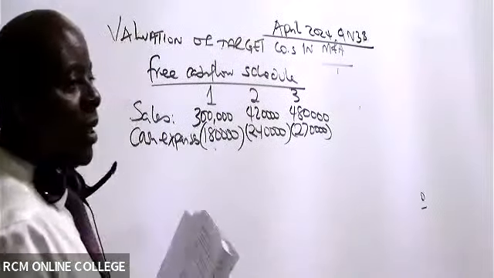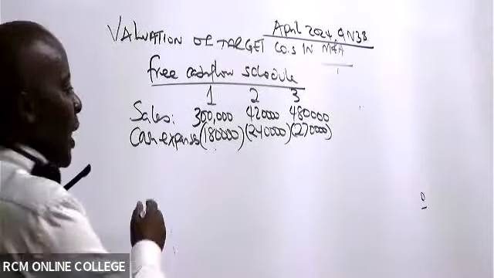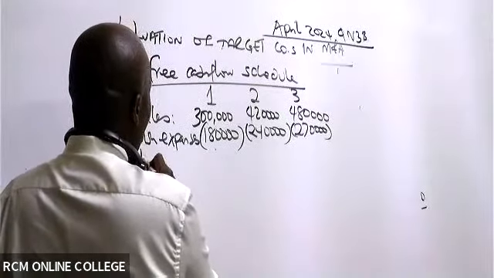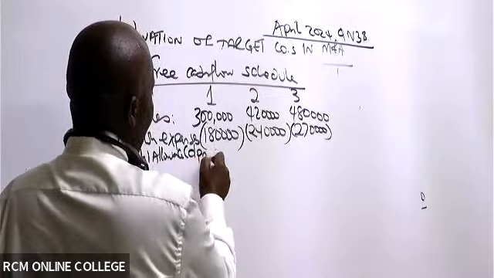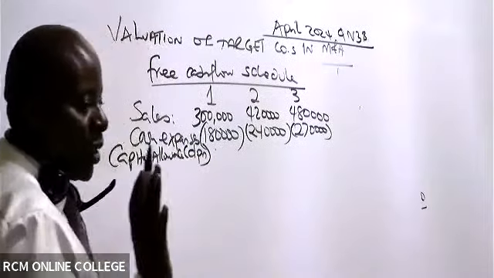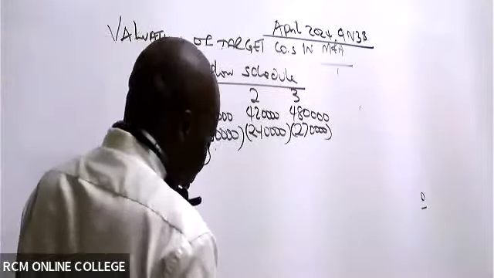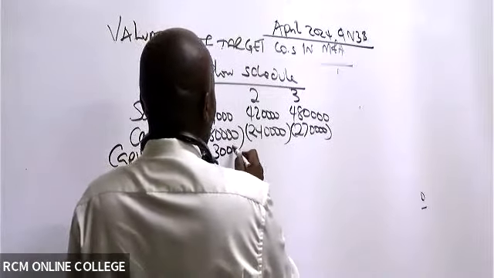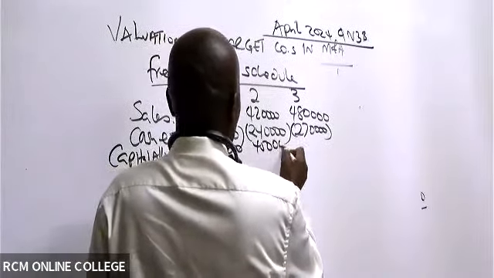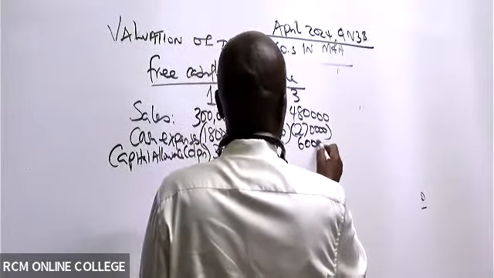Capital allowances in AFM, we don't call them capital allowances, we call them depreciation. So whenever you see capital allowances, please, these will be depreciation. Always, whenever you see capital allowances, we shall call them depreciation. So depreciation, what do we have here? 30,000, 45,000. And then lastly, we have here 60,000, isn't it?